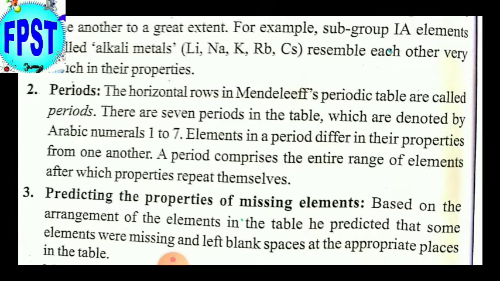The third one is predicting the properties of missing elements. It is the greatness of Mendeleev. Based on the arrangement of the elements in the table, he predicted that some elements were missing and left blank spaces at the appropriate places in the table.